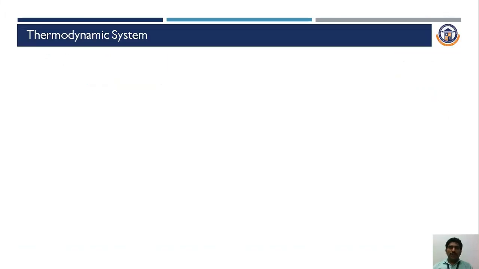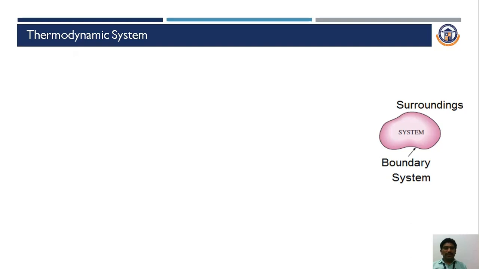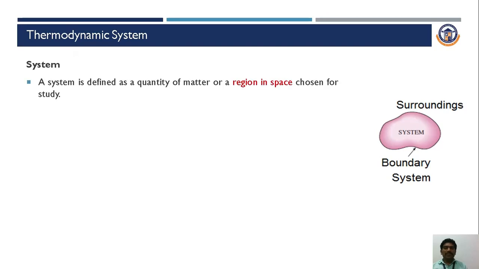So first, thermodynamic system. A thermodynamic system consists of three things: system, boundary and surroundings. The system is the quantity of matter or region chosen for a study. So whatever we discuss or study, we choose it for a certain space, and that we consider as a system.